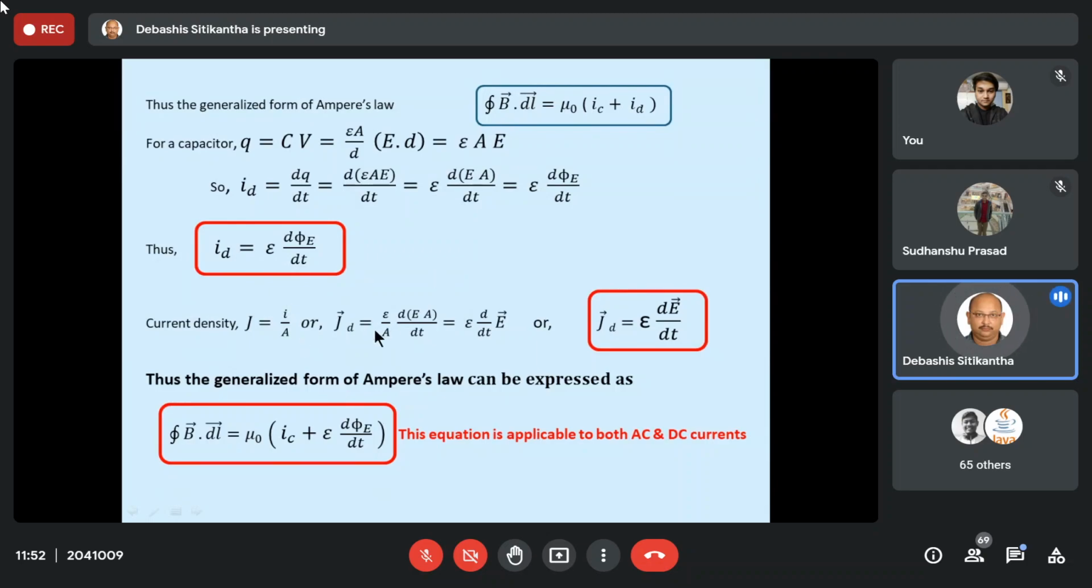Okay. So over here, as you can see, I have got the expression of ID. Now if I divide it by A, then I can get the expression for the displacement current density. So epsilon d E A by dt divided by A reduces to epsilon dE vector by dt. So ultimately the current density J D vector is equal to epsilon dE vector by dt. So this is your displacement current density. Now current density for all the three types of current is always a vector quantity.